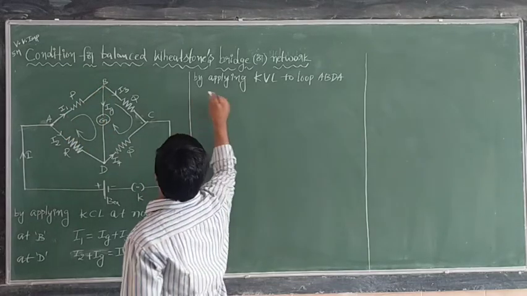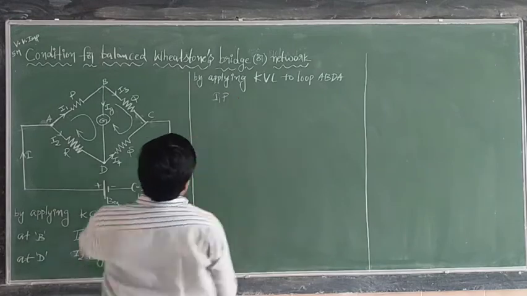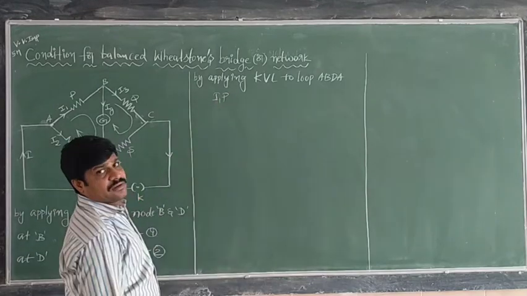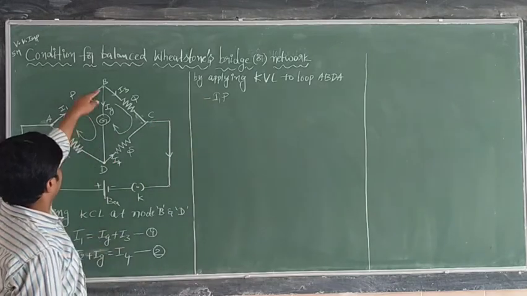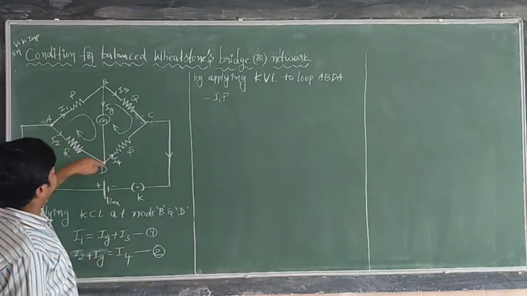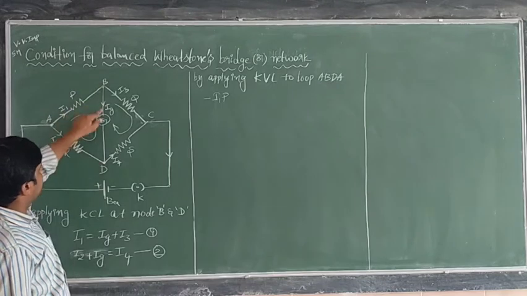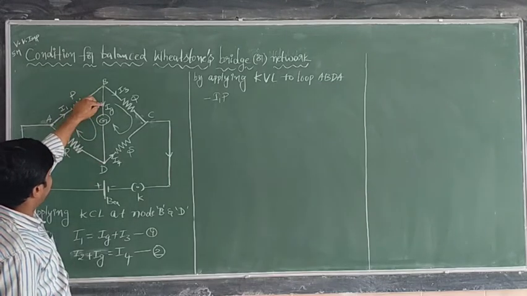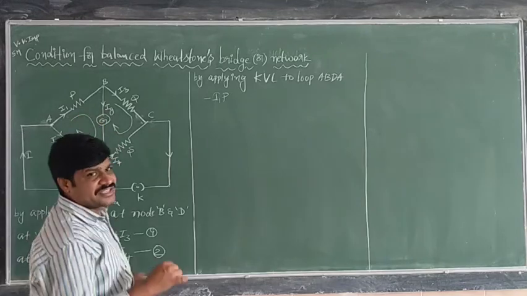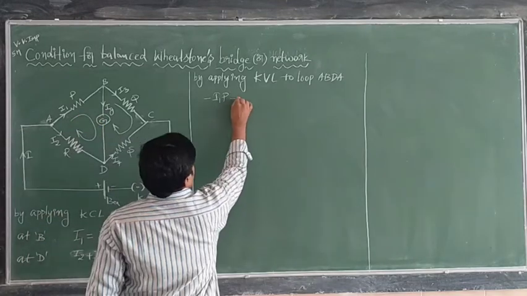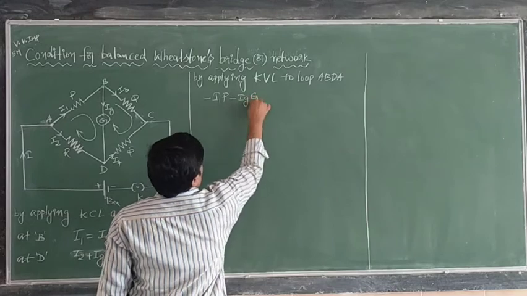Both are same means the potential, I1 into P, current into resistance, is negative. Next, B to D: when you are going from B to D, the current direction Ig and your direction BD are both the same. So Ig into G, the resistance, is negative.